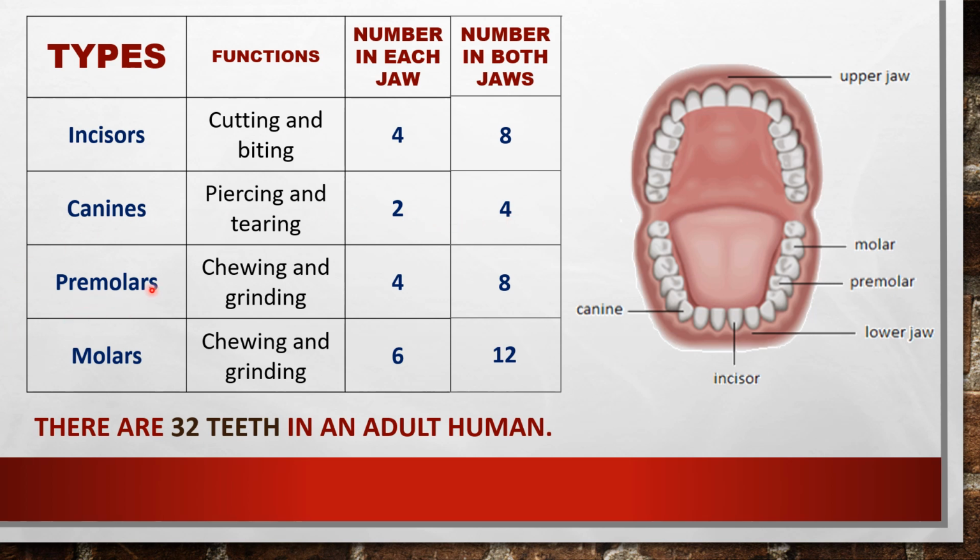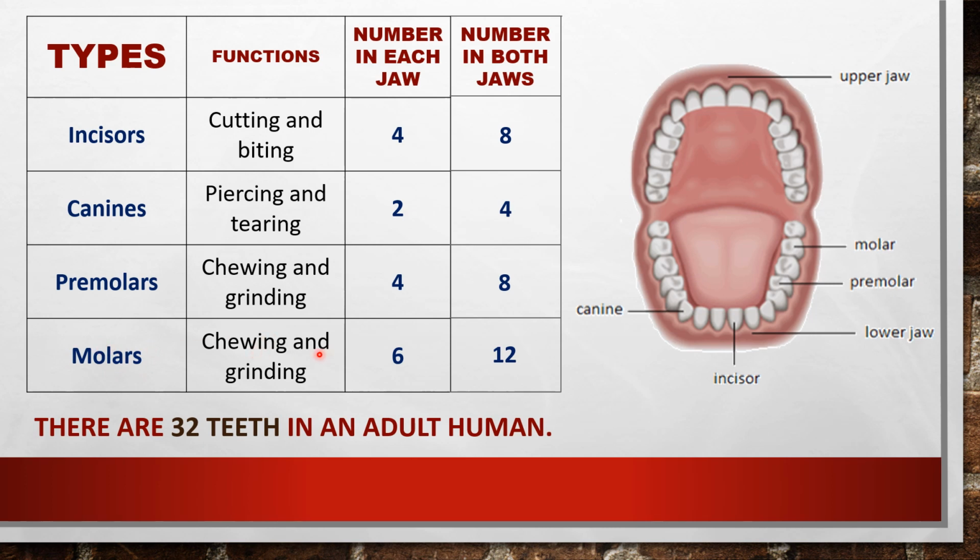Next type, premolars. Function is chewing and grinding. And how many are there? 4 in the upper jaw and 4 in the lower jaw. So total 8 premolars in a human. And the last type is molars.